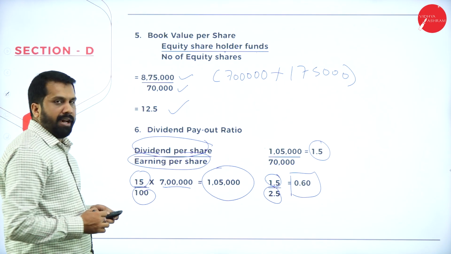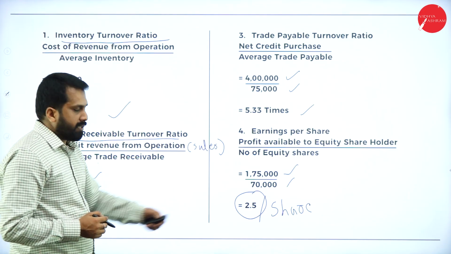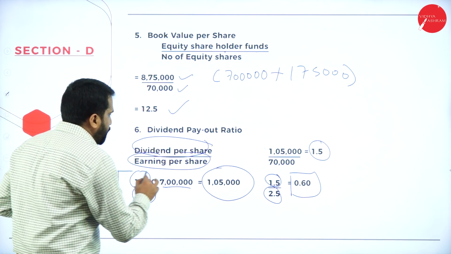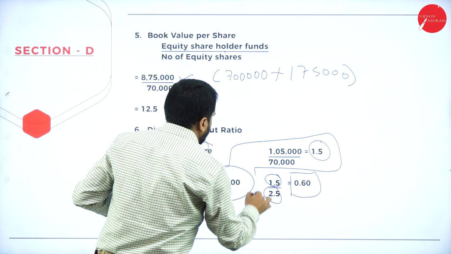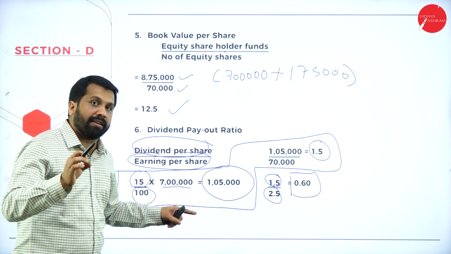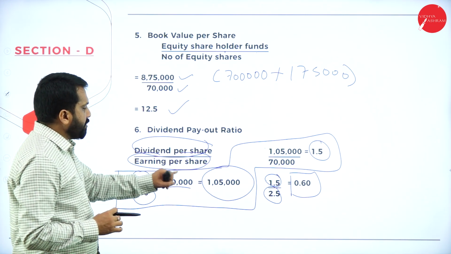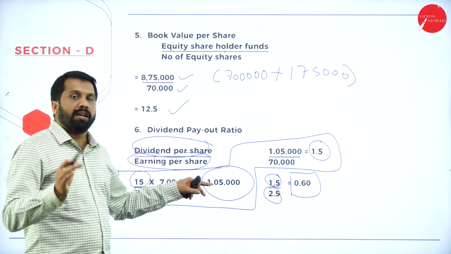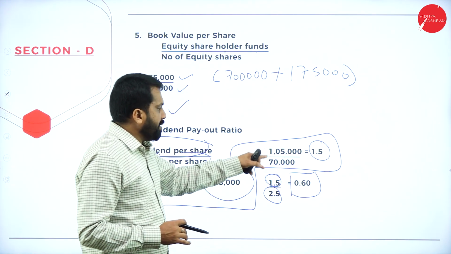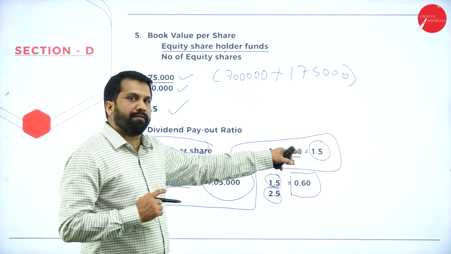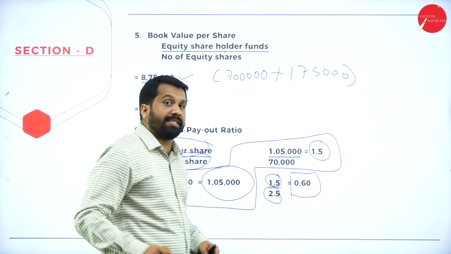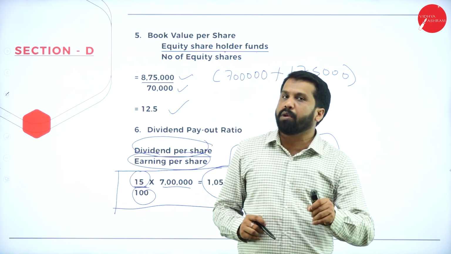We didn't know dividend per share, so all this calculation was done only to get dividend per share. 15 by 100 into 7 lakh, you got dividend 1 lakh 5,000, divided by 70,000 gives 1.5 per share. 1.5 divided by earning per share, 2.5. Your answer is 0.60. Hope you are clear.